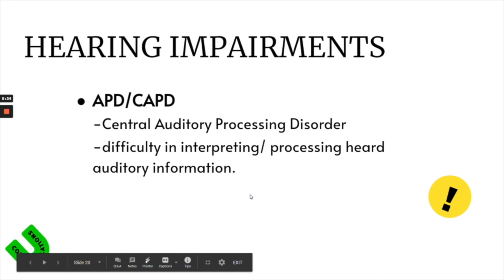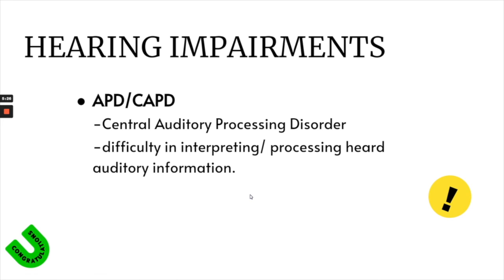Next we have hearing impairment. Since this is a sensory processing disorder, naturally, since hearing is a sensation, a child may have APD or CAPD, or central auditory processing disorder, which is a difficulty in interpreting and processing heard auditory information.